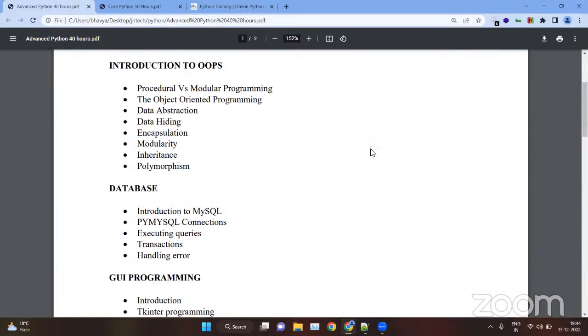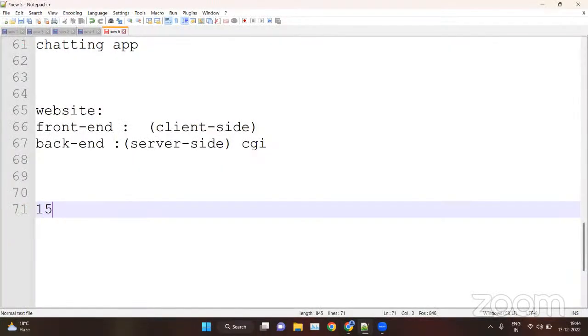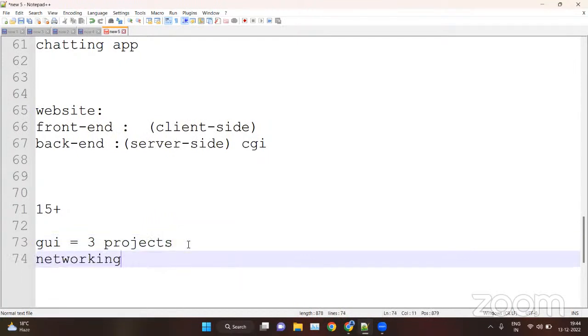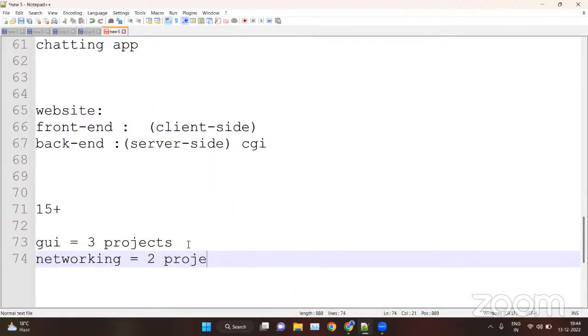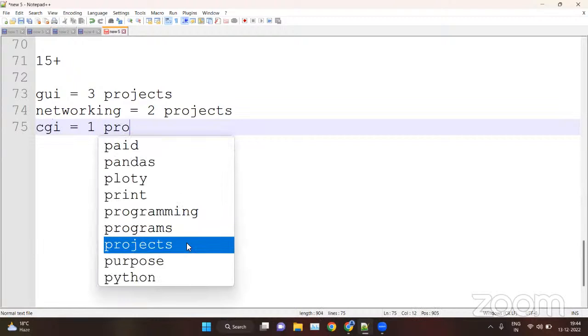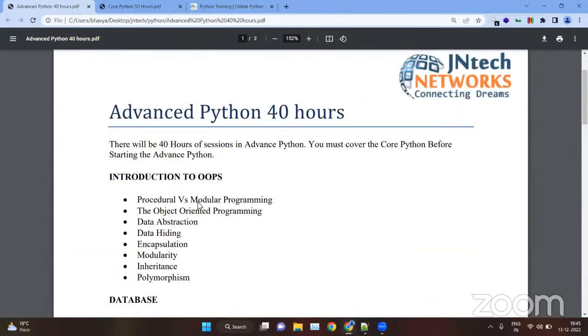So basically, we will create around 15 plus projects for different modules. For the GUI, we will create around 3 projects. For the networking, we will create 2 projects, the chatting apps. And for the CGI, we will create 1 project. That is enough. Then for the multi-threading, we will create 1 project. And for the advanced concept, the OOPs, we will create 1 project.